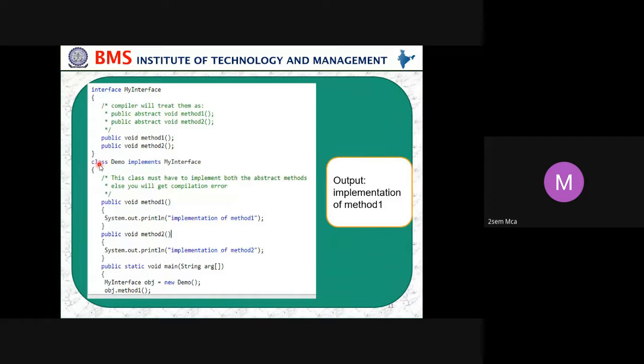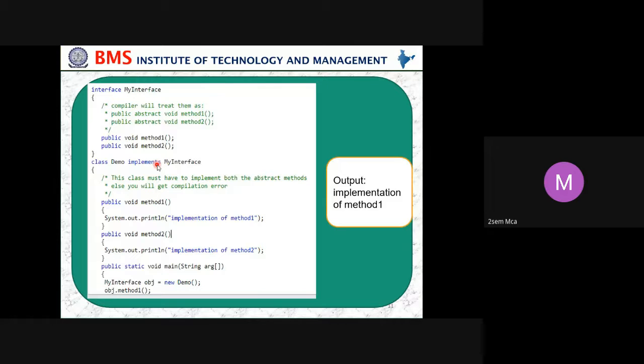So take a class, because I want to implement this interface, so I have to create one class. Class, some name of the class, Demo. We have to use implements. You have to remember the keyword implements. If I want to implement an interface, then I have to use a keyword called implements.